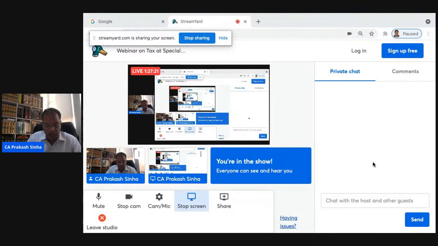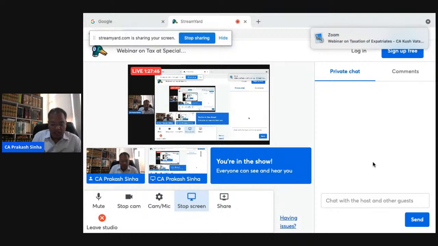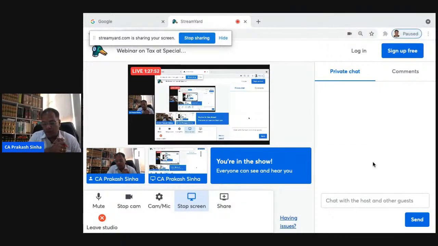And there is an explanation. The explanation says that a trust which is not declared by a duly executed instrument in writing, including any wakf deed which is valid under the Mussalman Wakf Validating Act, shall be deemed for the purpose of clause 4 to be a trust declared by a duly executed instrument in writing if a statement in writing signed by the trustee or trustees, setting out the purpose of the trust, particulars of the trustee or trustees, the beneficiary or beneficiaries, and the trust property, is forwarded to the assessing officer.